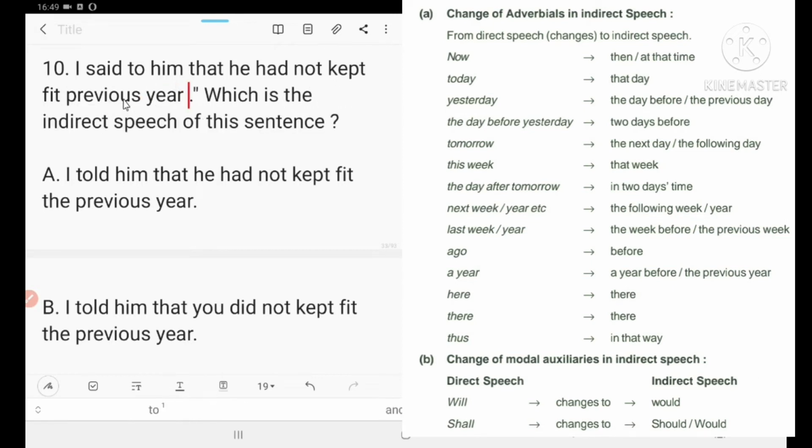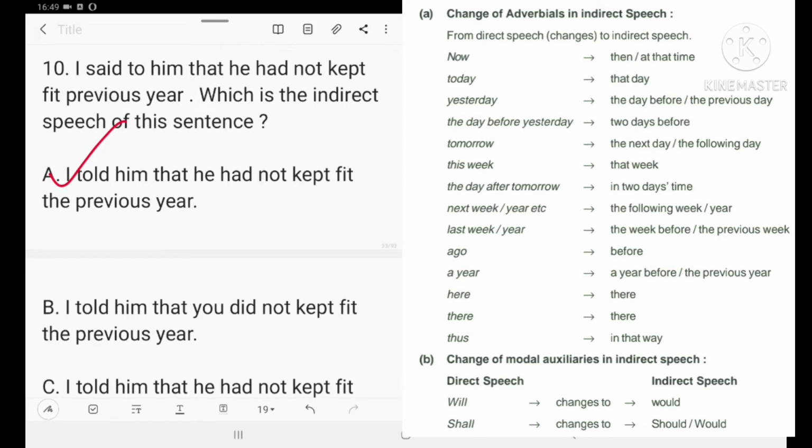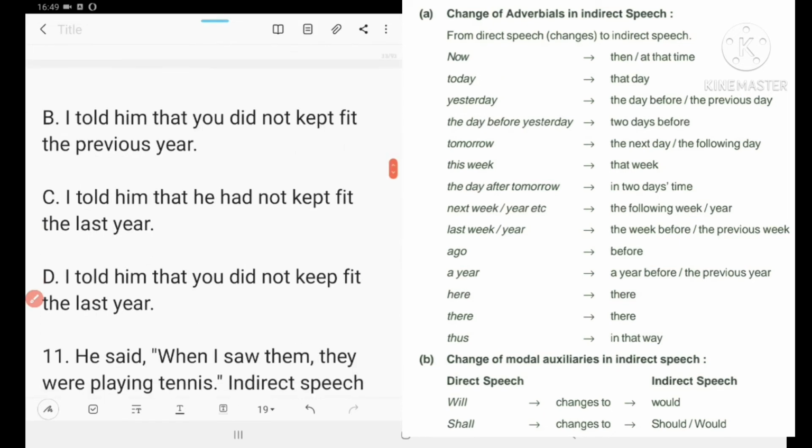So we shall remove inverted comma. Could you understand? So the right sentence is, I said to him that he had not kept fit the previous year. Number 10 is A. Right? Yes. Next one is